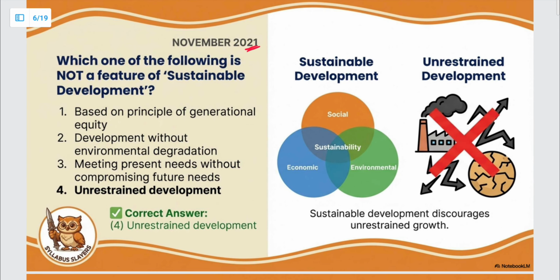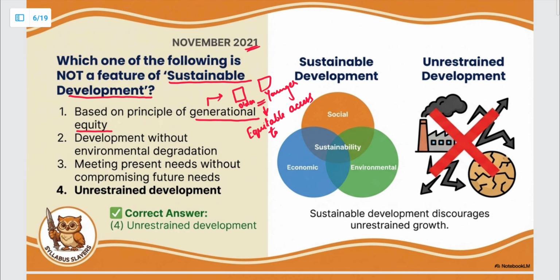November 2021 question: Which one of the following is not a feature of sustainable development? So I'll just read the options. Based on the principle of generational equity. Yes, this is correct. Generational equity means that between different generations of the population, like the older generation and the younger generation, there should be equity between those two. Equity means equitable access to resources. If we do not develop sustainably, the younger coming generations will not have any access to good natural resources because everything will get used up. So that is why generational equity is a core principle of sustainable development.